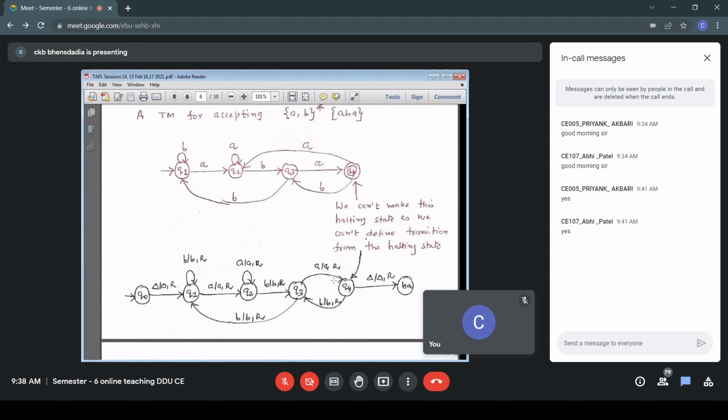So in the state Q1, it is BBR. Q1 to Q2, it is AAR. Q2, it is once again AAR. Q2 to Q3, it is BBR. Q3, those are AAR and BBR. Q3 to Q4. And in the state Q3, it is BBR.